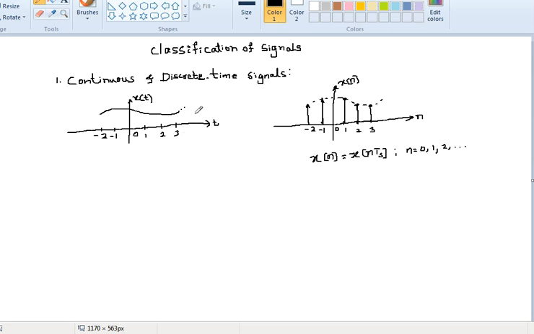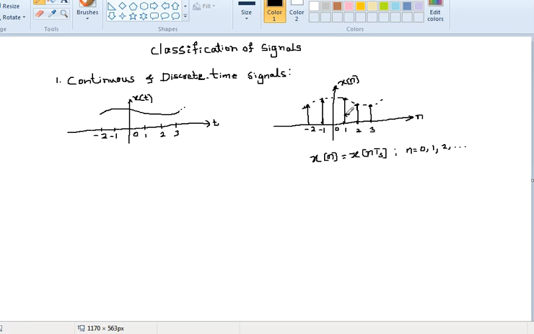On the other hand, the discrete time signal, as the name says, indicates that the signal is not present at all the values of the variable. Now the variable is not t, we represent it as n, and the signal x of n is nothing but x of n into ts, where ts is the spacing between two adjacent samples.